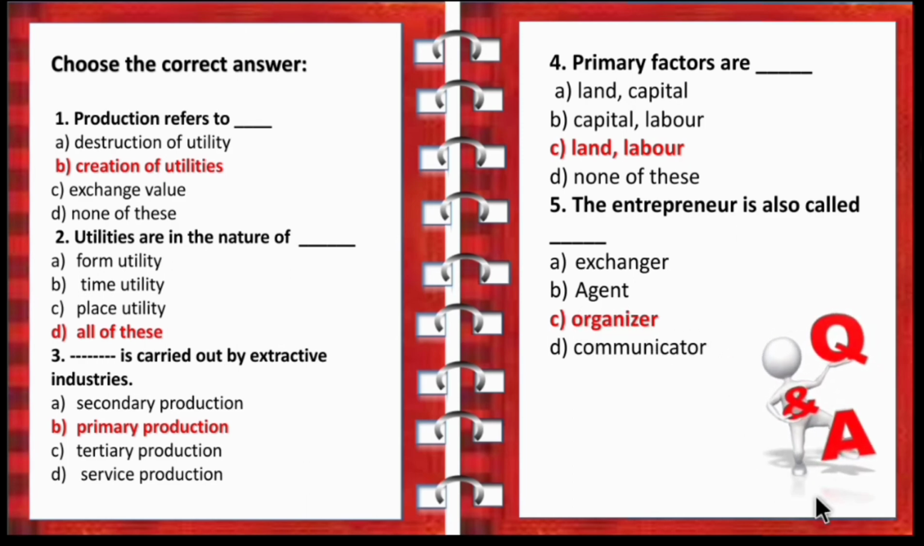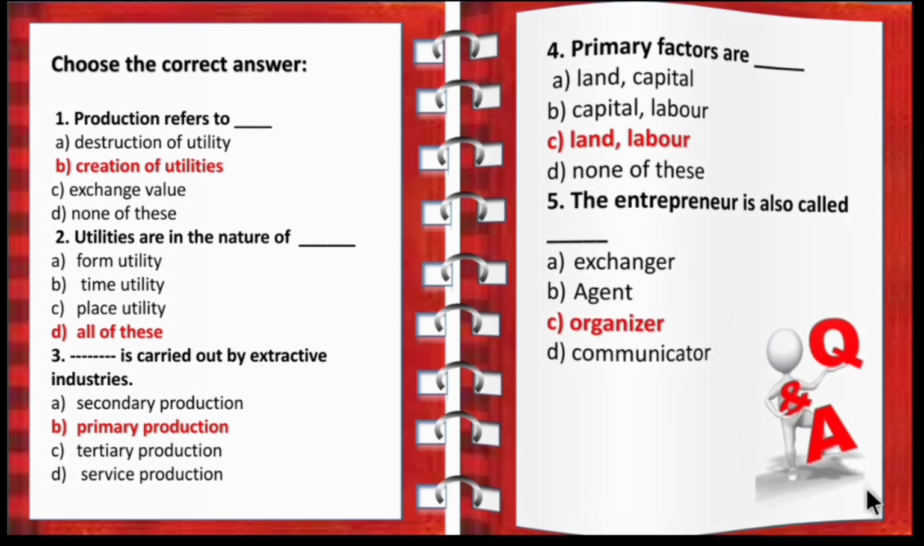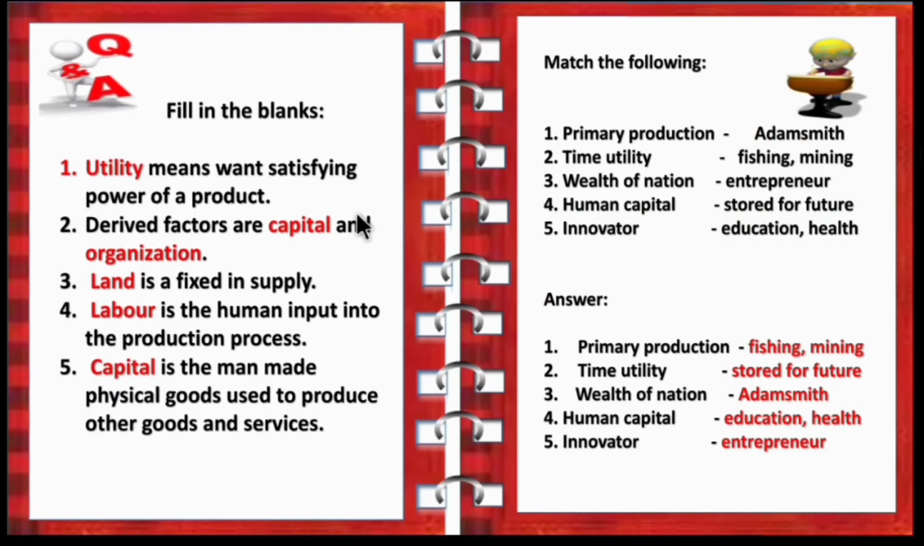So make a note of this. Now let's move on to the next section, that is fill in the blanks. What means satisfying power of the product? So the answer is utility. So utility means want satisfying power of a product. Second question, derived factors are capital and organization. So the answer is capital and organization.